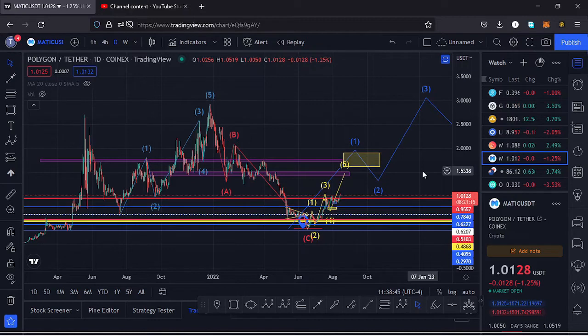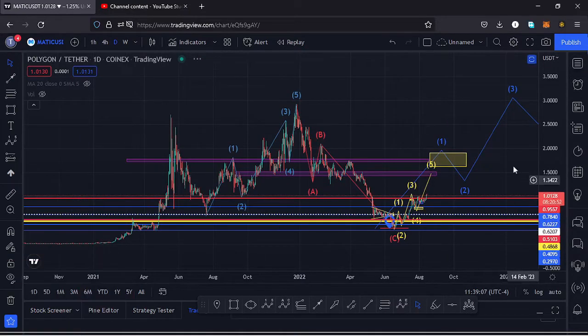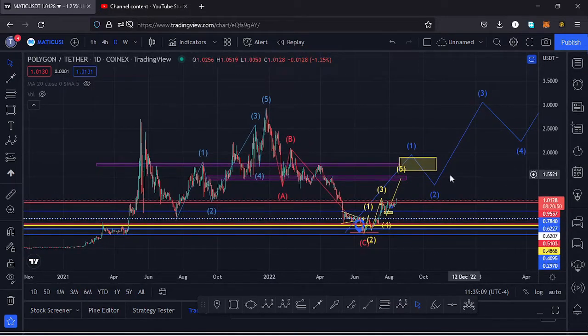I'll be giving you a price prediction update on Polygon Matic, whose current price stands at the $1.0128 mark, and here on TradingView the market is down by 1.25%. And in this video I want to give the key scenarios that I expect to play out, basing my analysis on the Elliot waves and the Fibonacci's, and also the key areas of support and resistances. So if you're interested in such content, make sure that you stick around till the end of the video, and I'll kickstart the video by giving a brief of what has been happening on this chart.